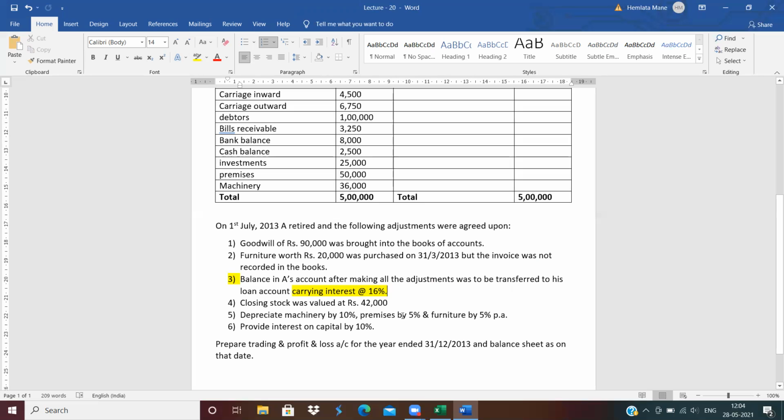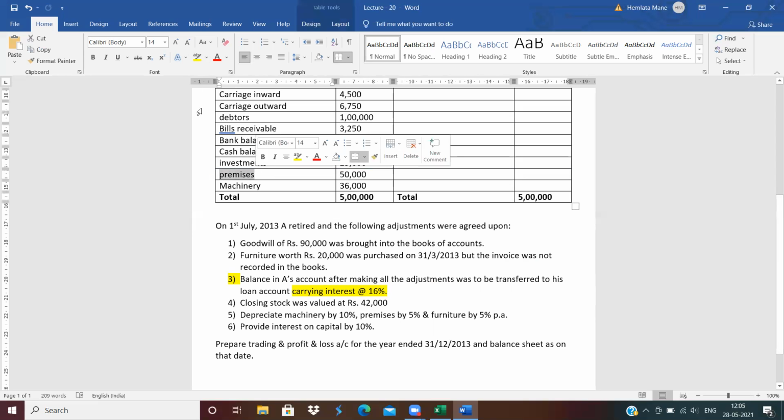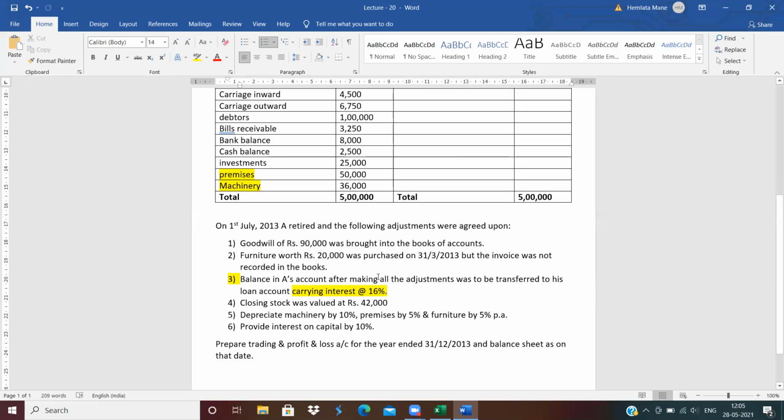Closing balance, trading account credit side and asset side. Next, depreciate furniture, machinery and premises. Tick mark on furniture, machinery and premises. For machinery, premises and furniture we will write later, because for furniture an adjustment is given. So tick mark on furniture also.